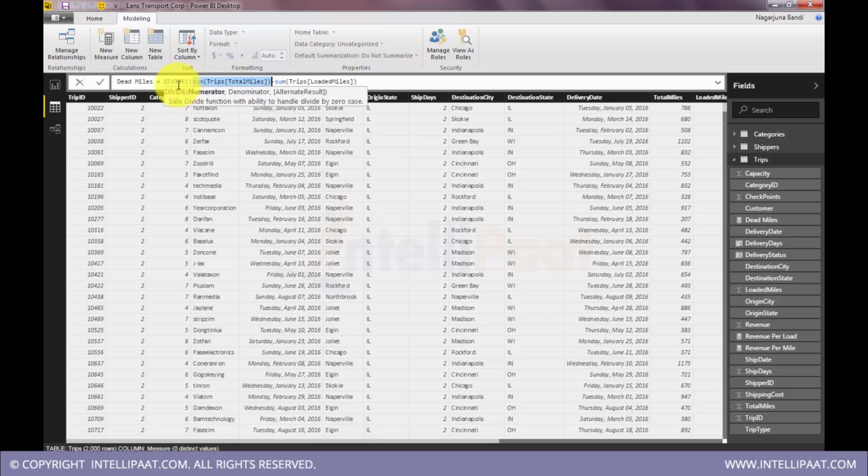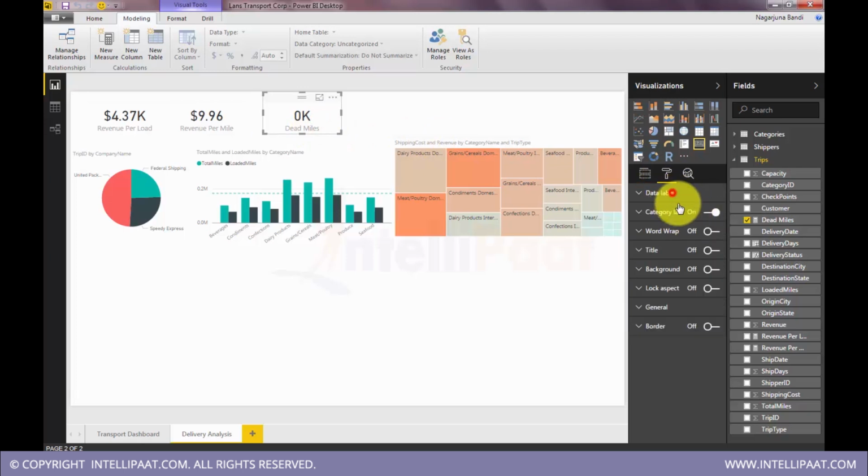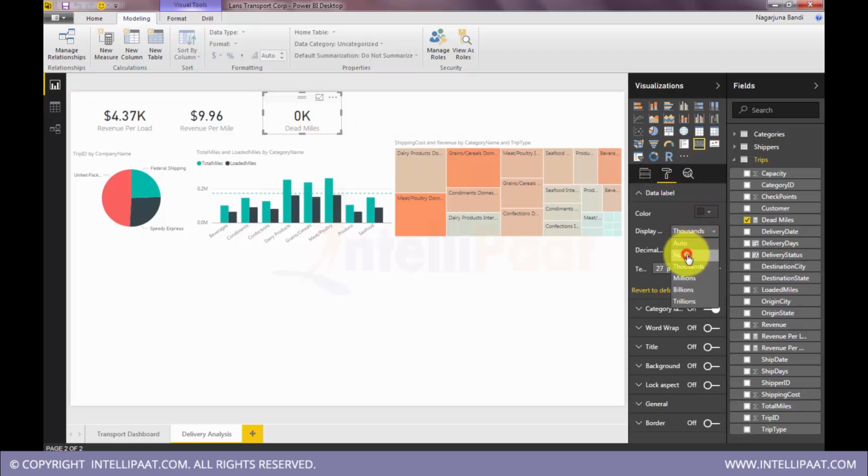So if I have to do proper analysis, bring it in proper readable format, then better show it as a percentage. So when I divide this difference by total miles, dead miles would come up as a fraction, as a percentage. Let's go back and see. Yeah, so this would be now a percentage. Change the format back to a number. Don't apply any special formats.